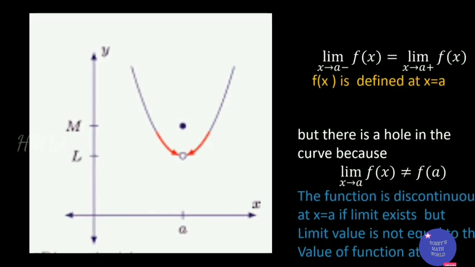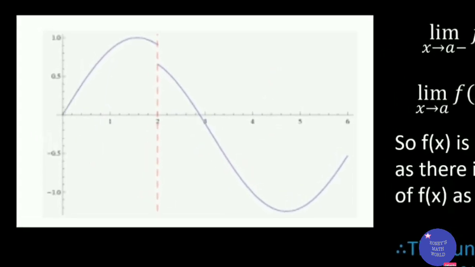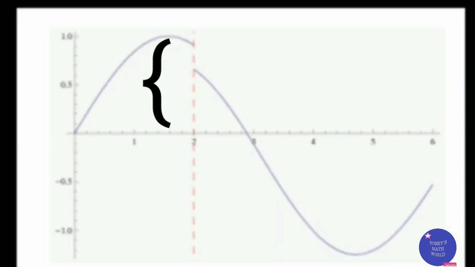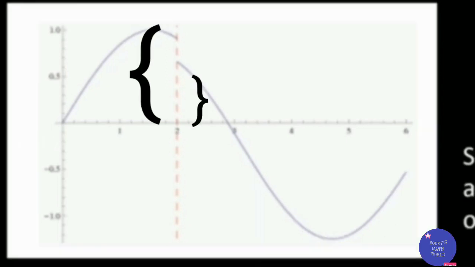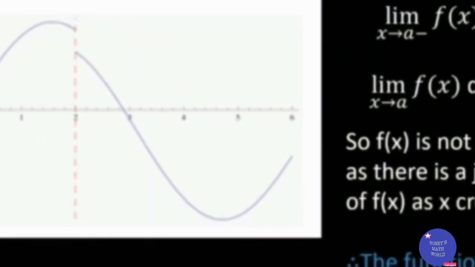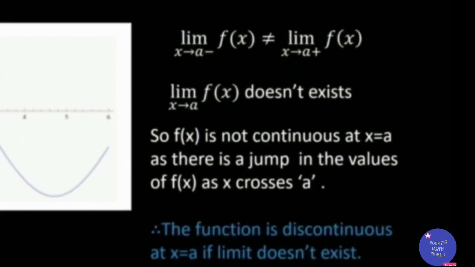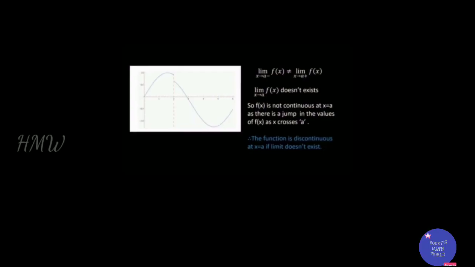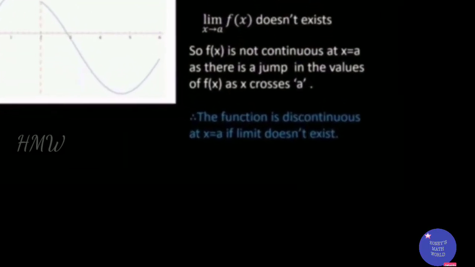Now we'll move on to the next graph. You can see in this graph, the left limit and the right limit are not approaching the same value. That means the left limit is not equal to the right limit, so the limit doesn't exist. The second condition given in the definition is that the limit should exist. So here the limit doesn't exist, and therefore the function is not continuous at x = a. You can see in this graph there is a jump in the values of f(x) as x crosses a. So this discontinuity is also called jump discontinuity.